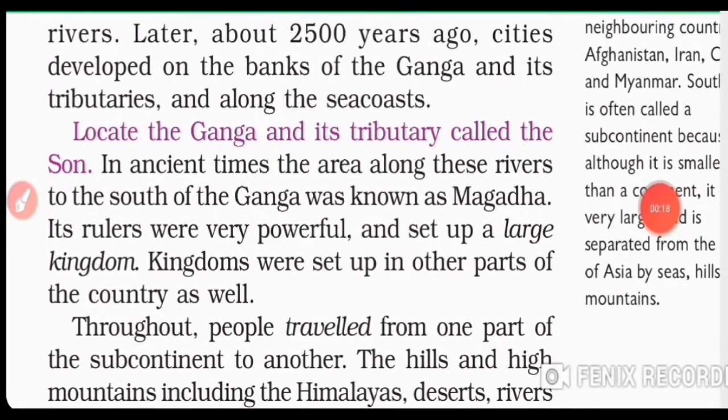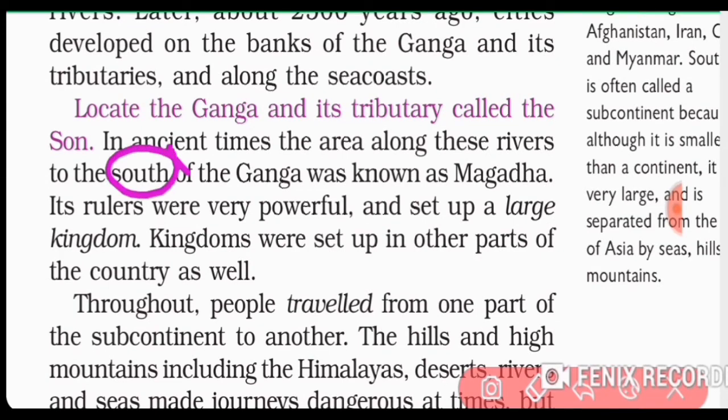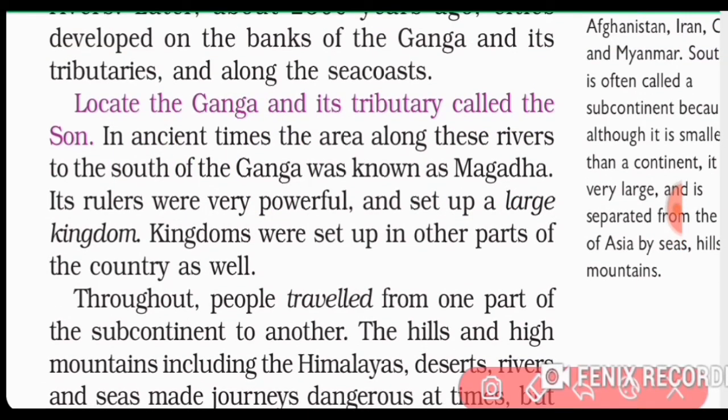In ancient times, the area along these rivers to the south of the Ganga was known as Magadha. Its rulers were very powerful and set up a large kingdom. Kingdoms were set up in other parts of the country as well. So, the area to the south of Ganga was known as the ancient kingdom of Magadha, and its rulers were very powerful, and it was a very large kingdom.